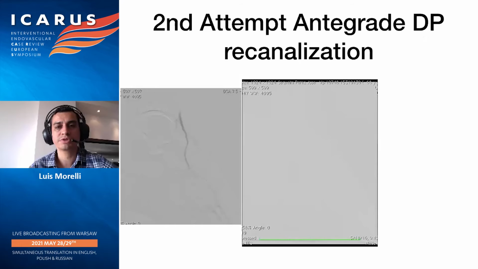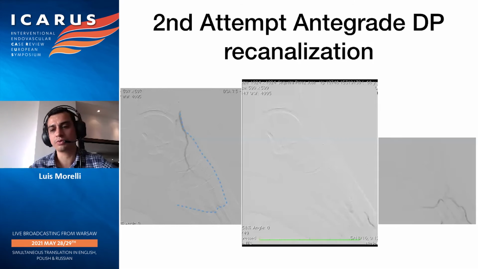Our second attempt was an antegrade dorsalis pedis recanalization. As you can see, there is a well-developed collateral, a tarsal artery, but there is no direct or patent dorsalis pedis that connects to the foot arch. So we attempt to go through the dorsalis pedis. With a selective angiogram we were able to get into the foot arch, but unfortunately what we found is an incomplete foot arch, and we were not able to cross those small millimeters and connect into the other part of the foot arch to the lateral plantar.